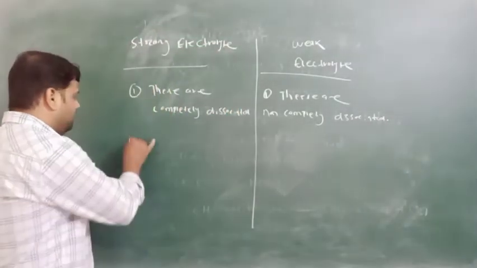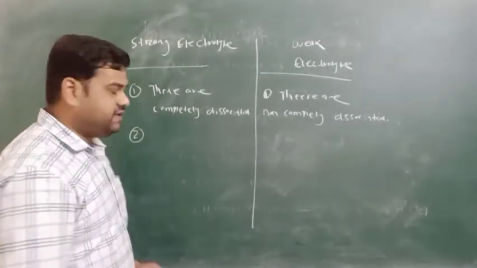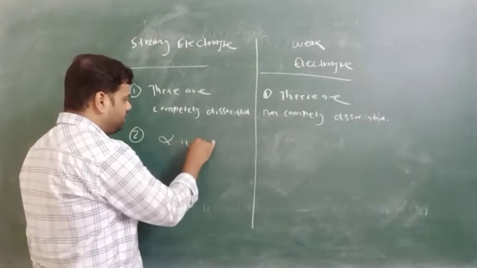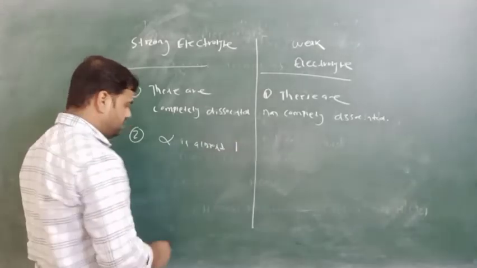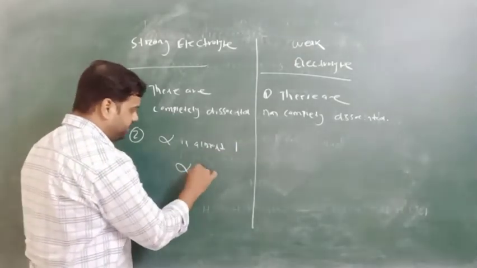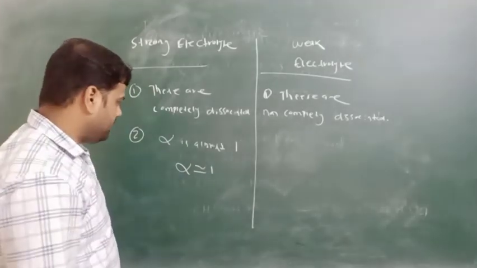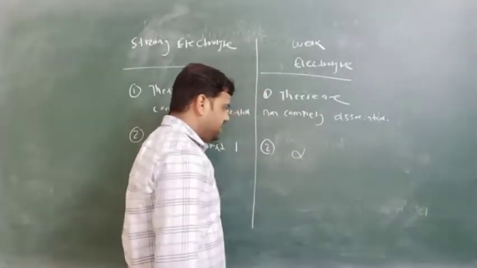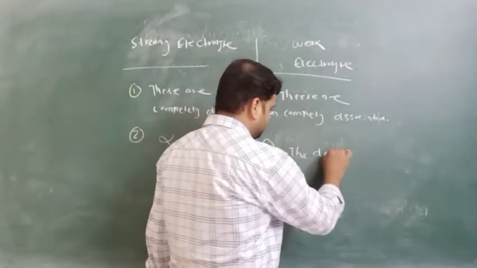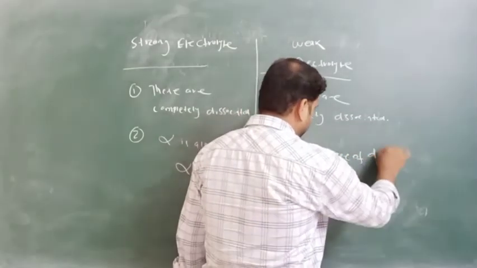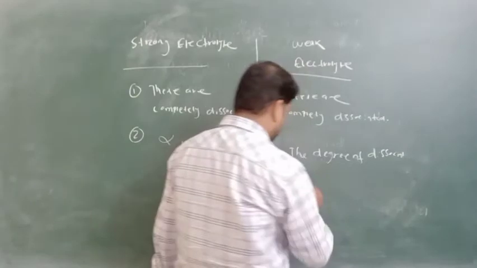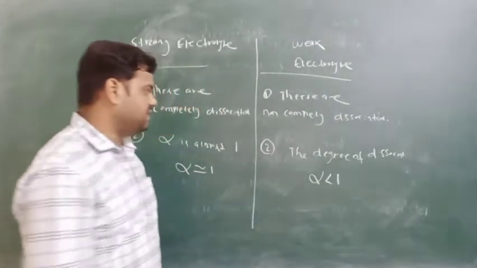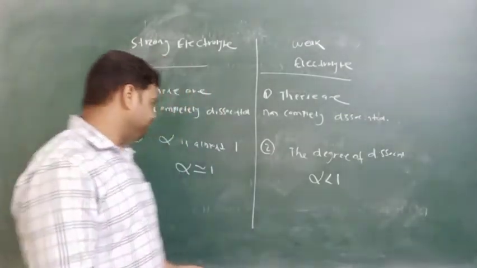Point two, the degree of dissociation: for a strong electrolyte the degree of dissociation alpha is almost 1, whereas for a weak electrolyte alpha is smaller than 1.